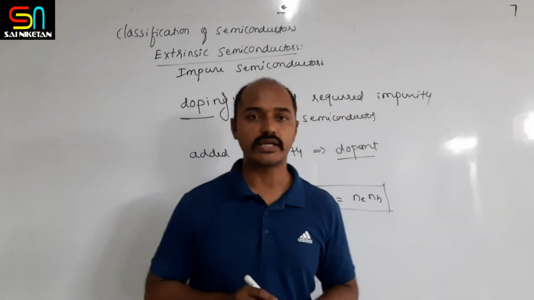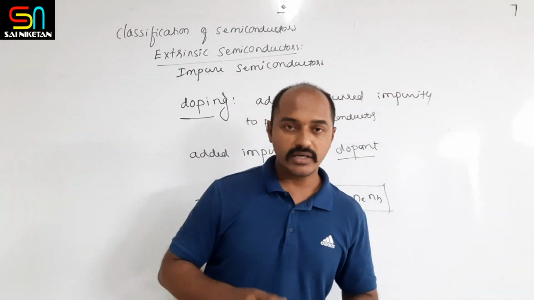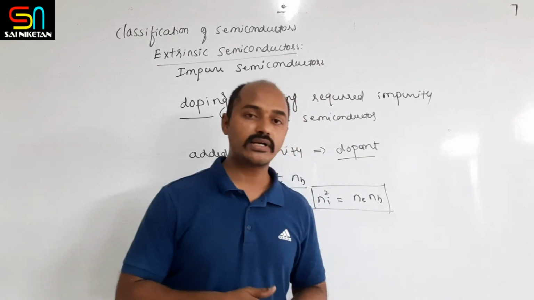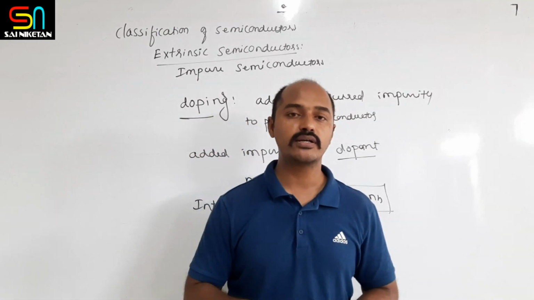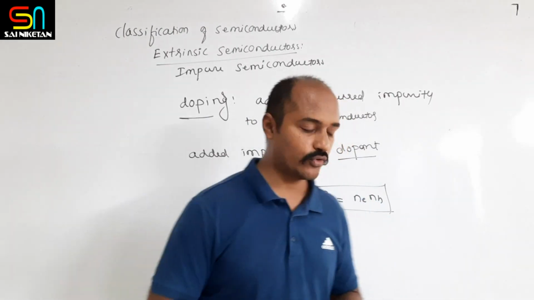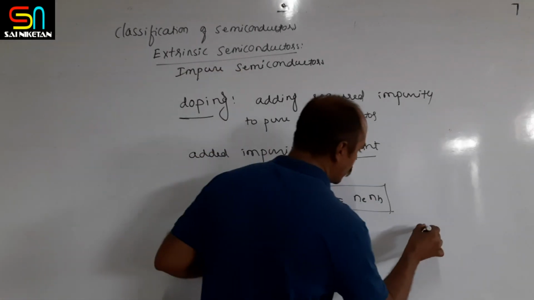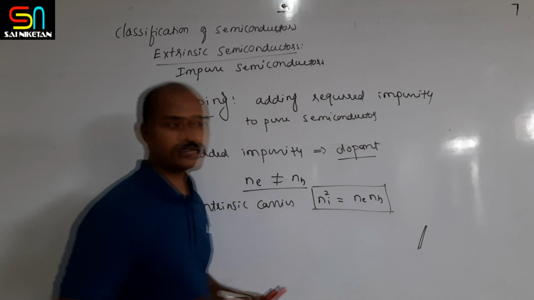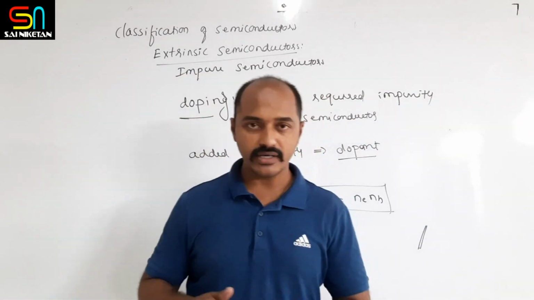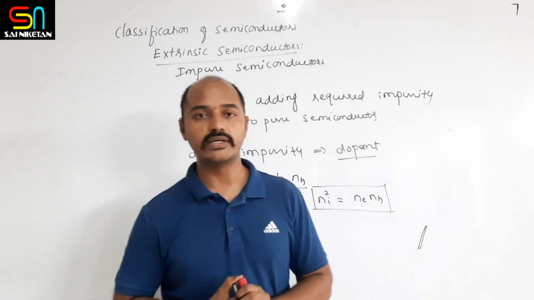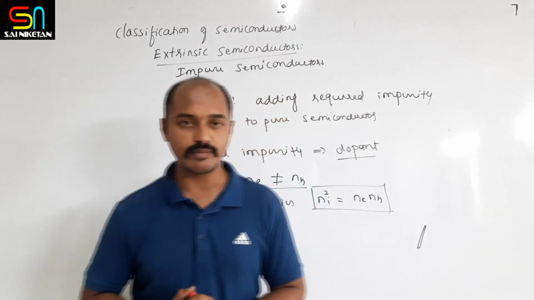So this is regarding the extrinsic semiconductor. Extrinsic semiconductors are further classified into p-type and n-type semiconductors. We shall see that in the forthcoming classes. So we saw semiconductors classified into intrinsic semiconductors and extrinsic semiconductors.